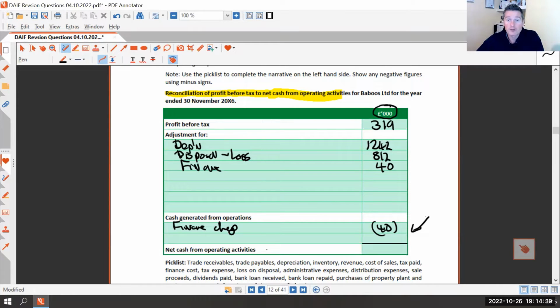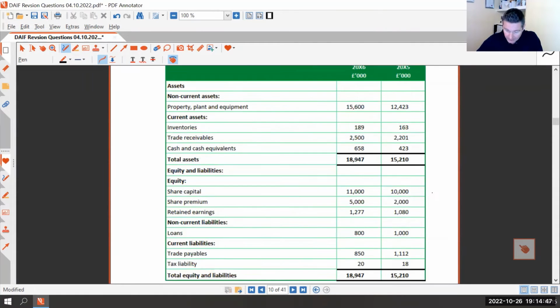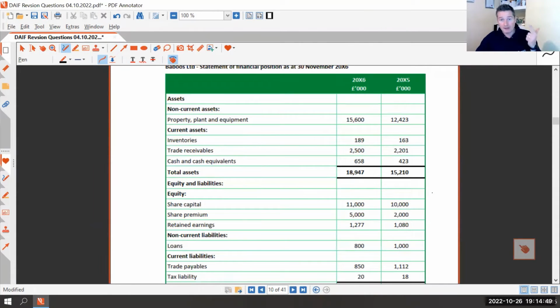So the next ones are the ones you will always have to do. And these come from the statement of financial position. So we go down here. So it's our inventories, receivables, and payables. So the first thing I always like to do very clear is get it clear in your mind with the statement of financial position, which year is which. Don't always assume it's 2005 and 2006. It's going to be 2006, 2005. So 2006 is on the left, 2005 is on the right.